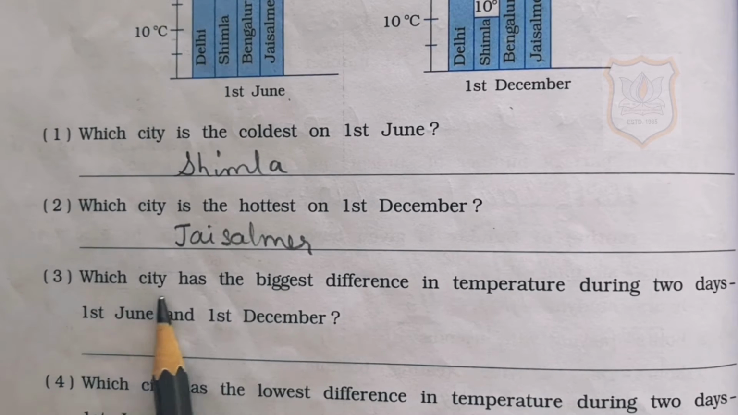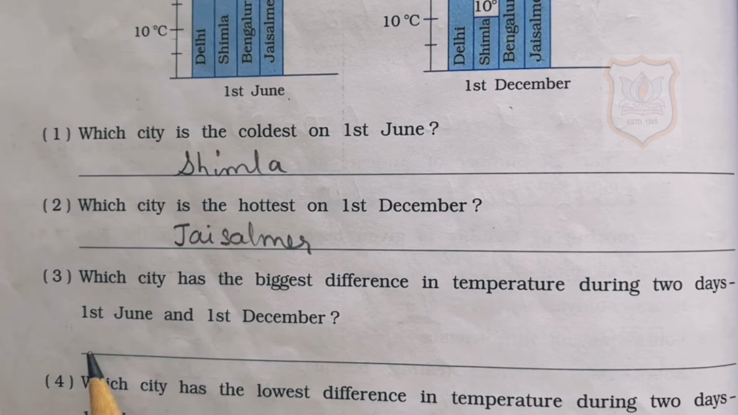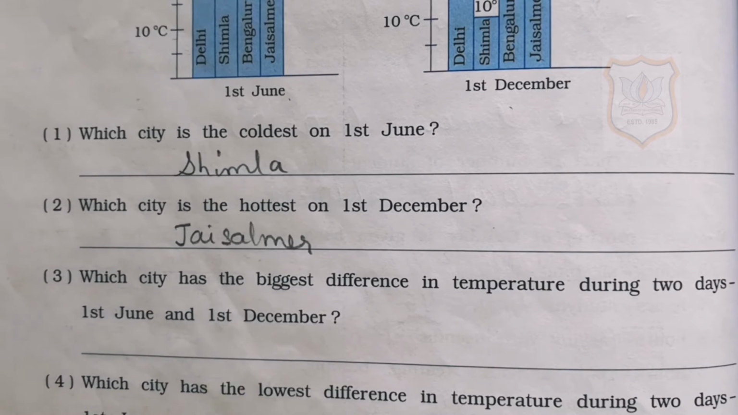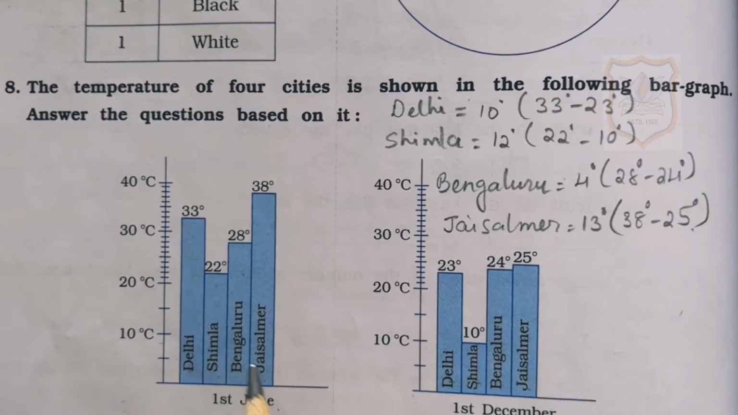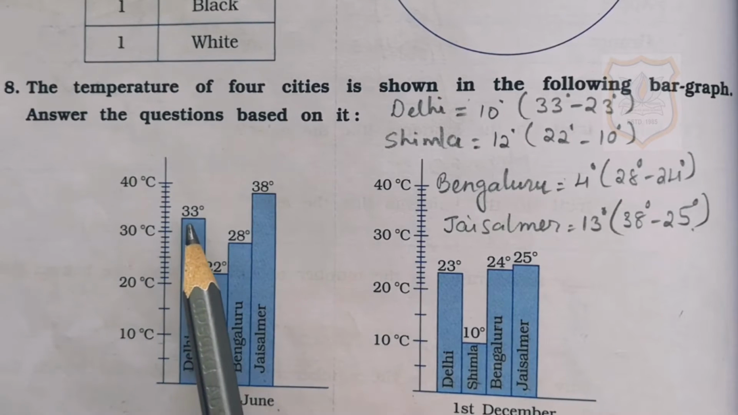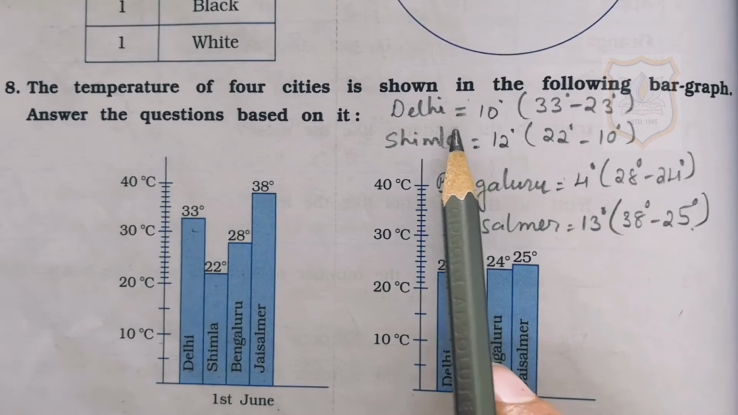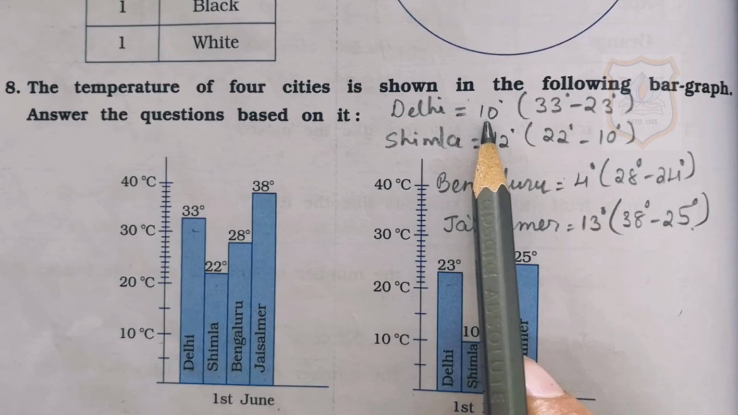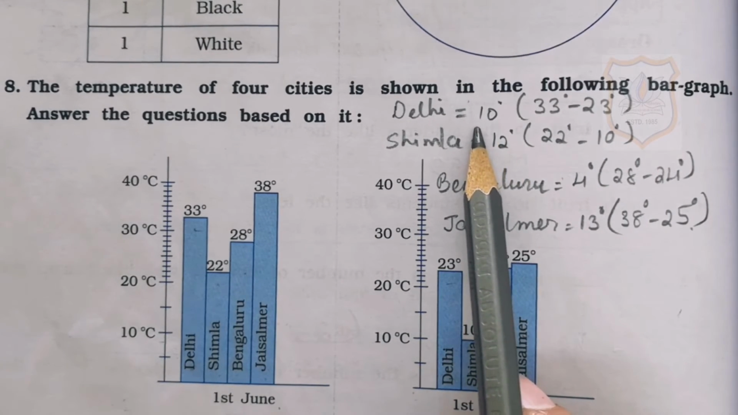Third one, which city has the biggest difference in temperature during 2 days, 1st June and 1st December? Students, here you have to find out which city has the biggest difference in temperature during 2 days, that is on 1st June and 1st December. Here from the bar graph you can see that the temperature of Delhi was 33 degree on 1st June and on 1st December it was 23 degree. So the difference between the temperature of Delhi on these 2 days is 10 degree.